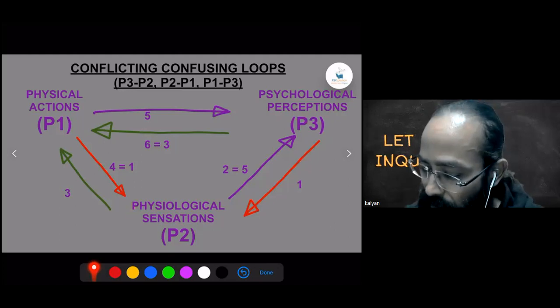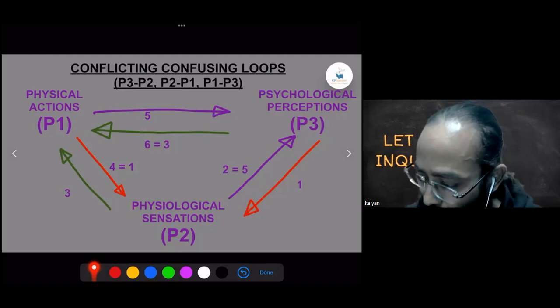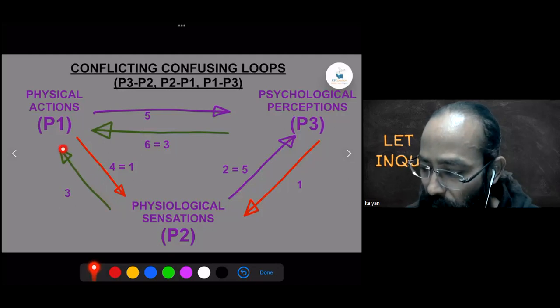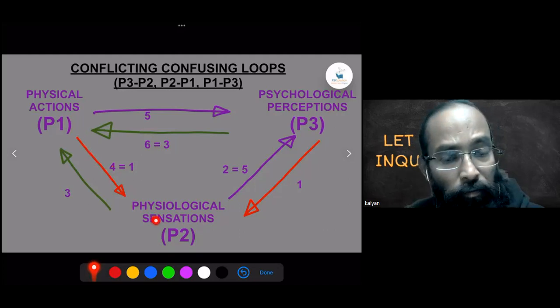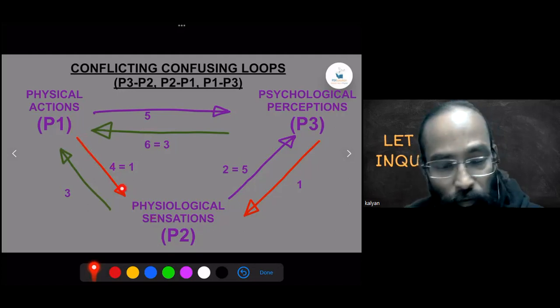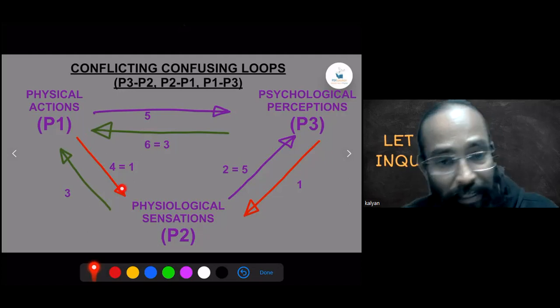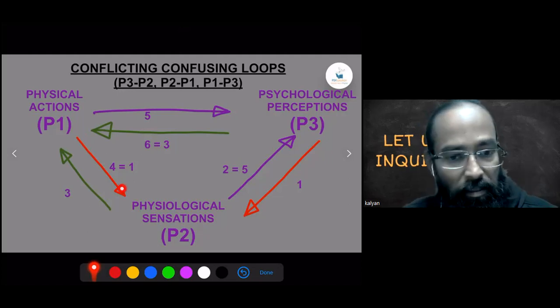Similarly, there is an arrow as an obsessive action, P2 to P1. It's going, but there is a natural flow also. It is coming as if from P1 to P2. Now we'll take that cake example and translate this.